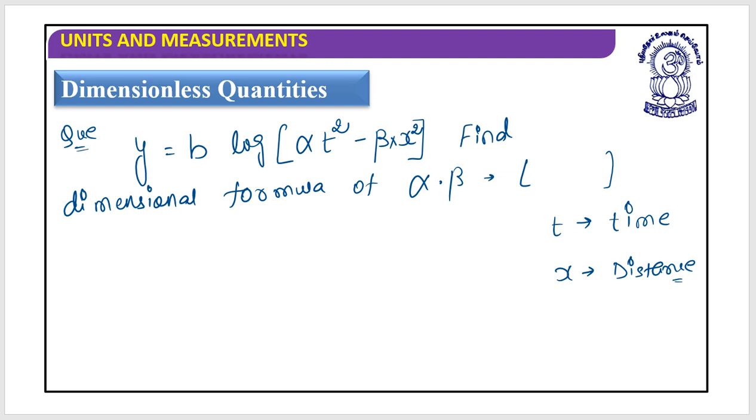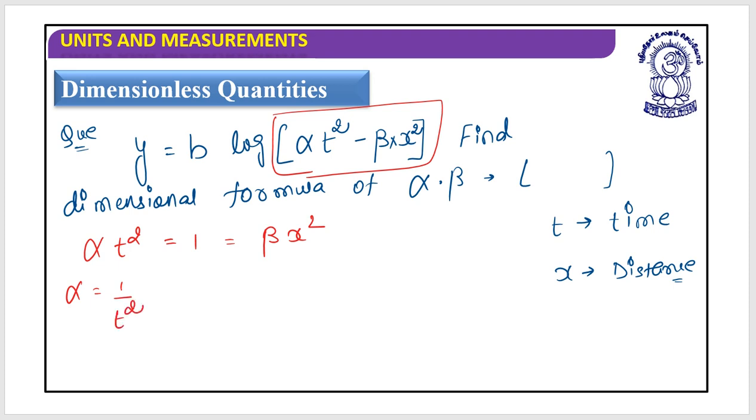Now look at this. Again, same principle. Certain terms have been written in the log, whatever has been written within the log is dimensionless, so I can write like this: alpha into t square equals to 1, and beta into x square equals to 1. So alpha should be equals to 1 by t square, and beta should be equals to 1 by x square.